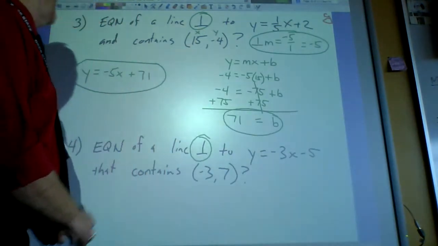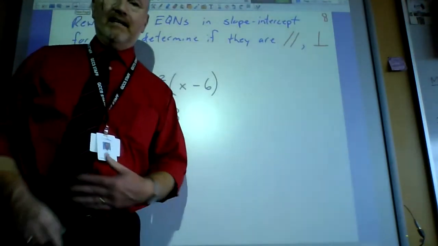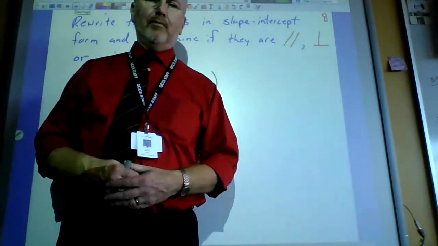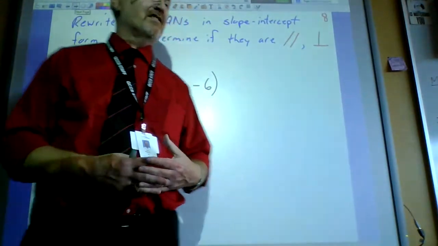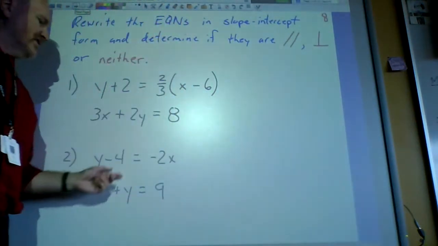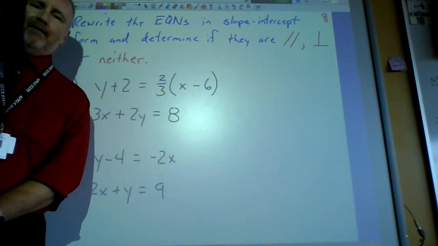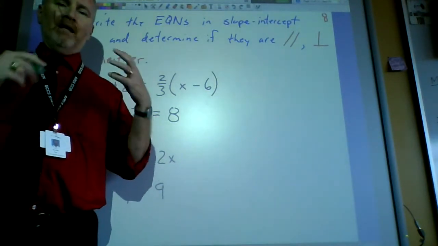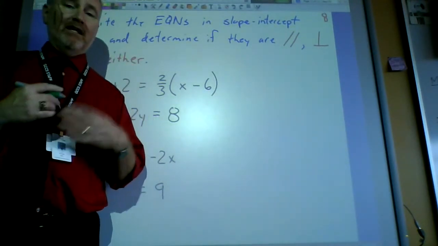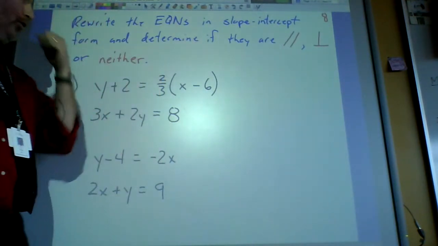Let's move on to the last concept, and that is, again, determining if the lines are parallel or perpendicular, but they don't give us points and want us to find the slope. They give us equations of lines that are not in the format we like. Most people like slope-intercept form because it's easy to graph. You can see the slope right away. These are not in those forms.